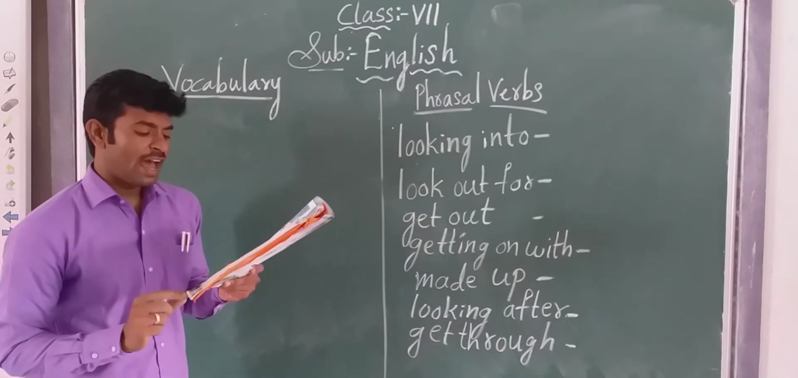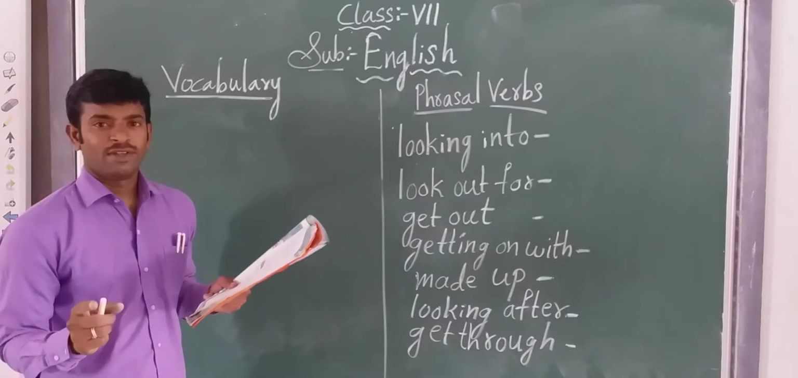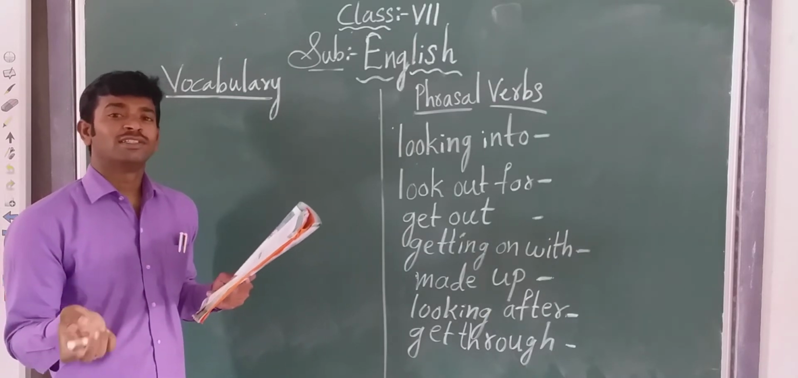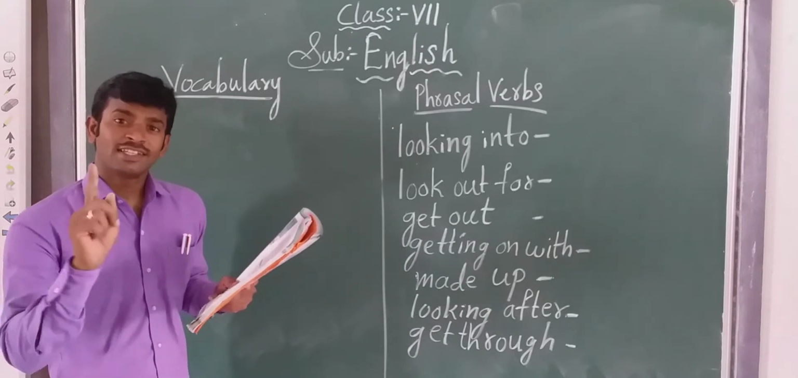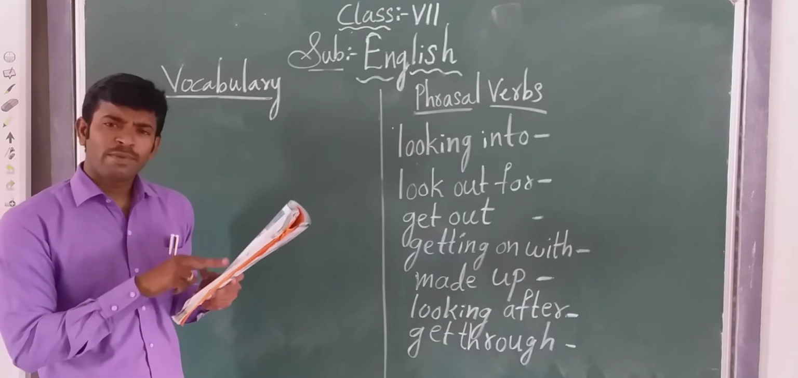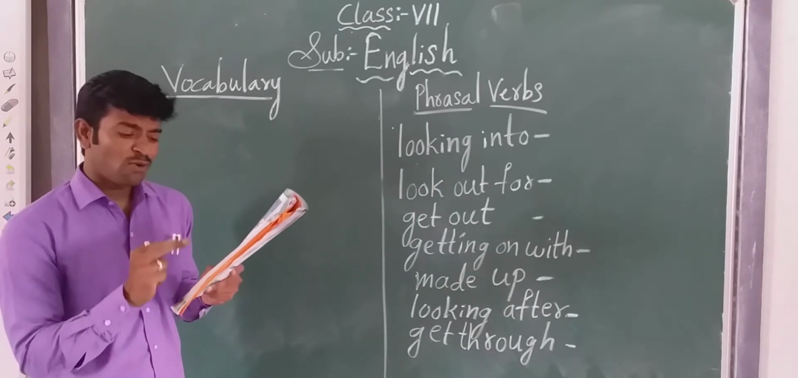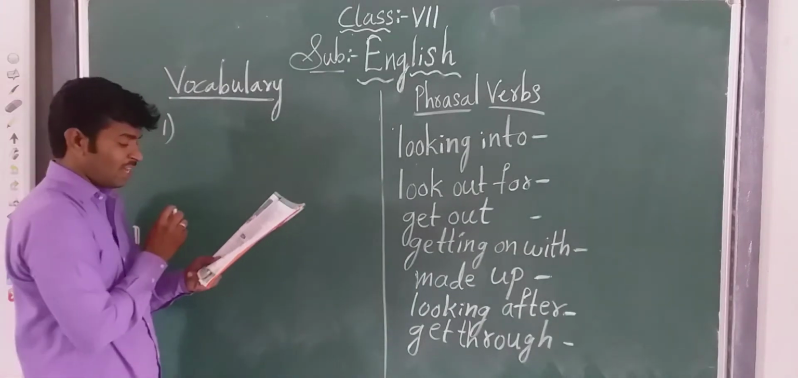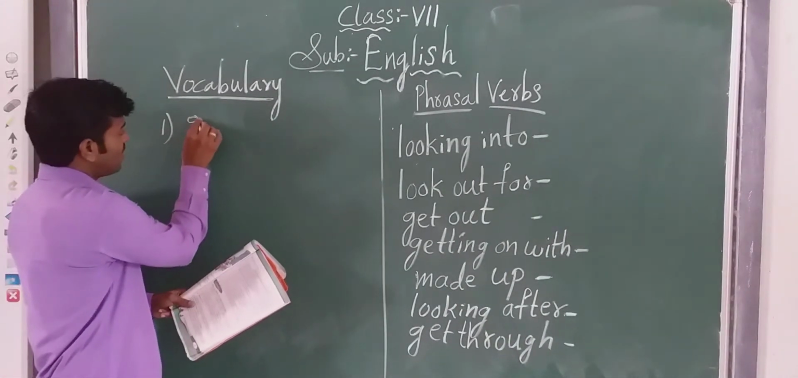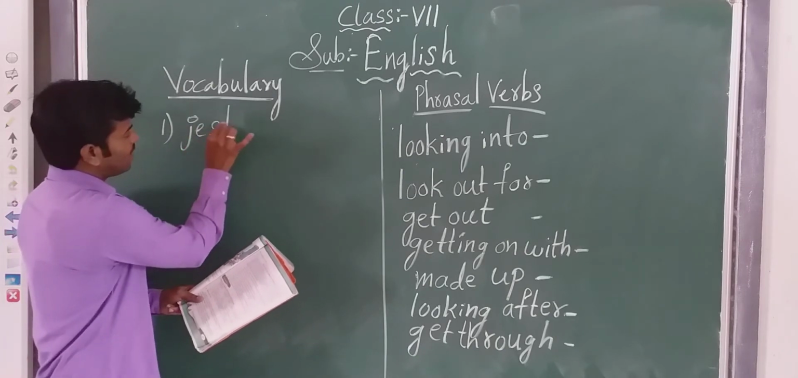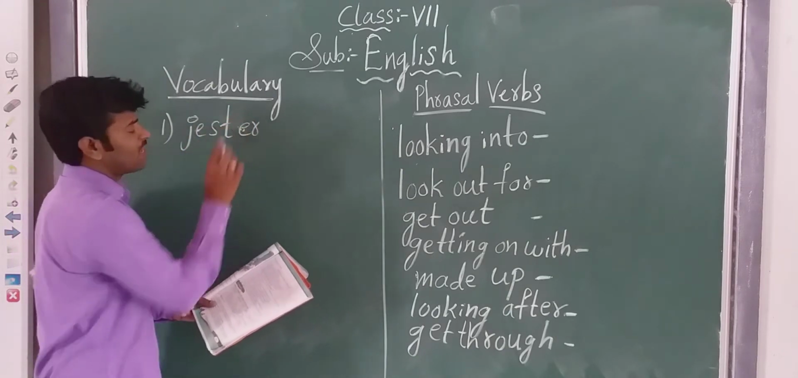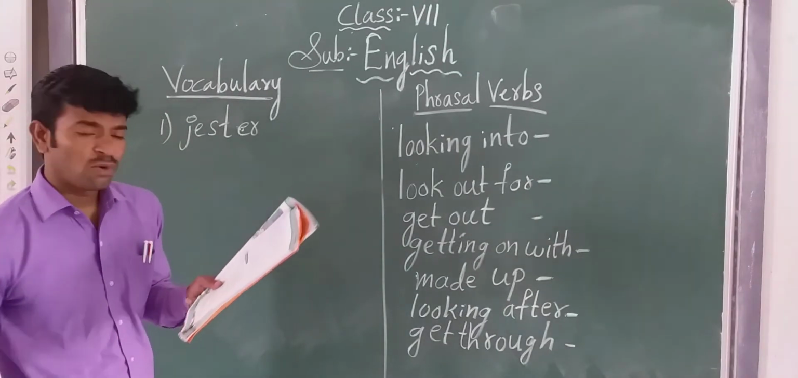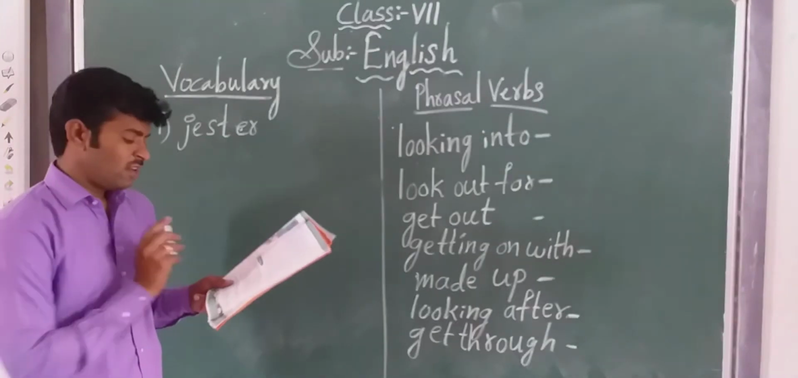Now, children, first one: Birbal was a dash in the court of Akbar. We have learned about Tenali. Tenali is the jester in the court of Sri Krishna Devaraya. Birbal is also a jester in the court of Akbar. So the first answer is jester. How do you know? It is given here. Birbal was a jester in the court of Akbar.